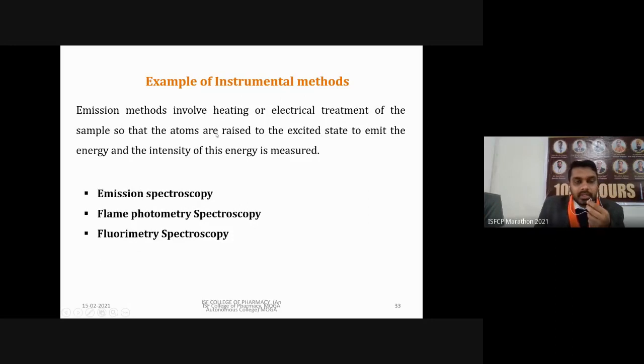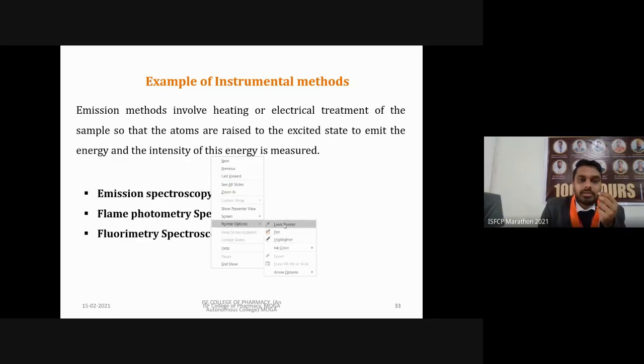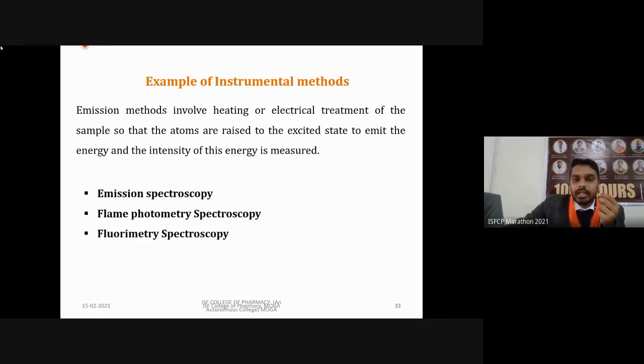Then some other examples of instrumental methods. Emission methods. The first ones were based on wavelength. Then there is emission based, because they were first absorbing. Now there are emission methods, which involve heating or electrical treatment of the sample so that the atoms rise to the excited states to emit energy, and the intensity of this energy is measured. Means again we are applying heating or electrical current, which will excite the molecules. Then it will emit energy to come into the relaxed state again.